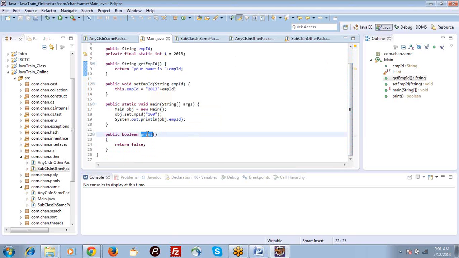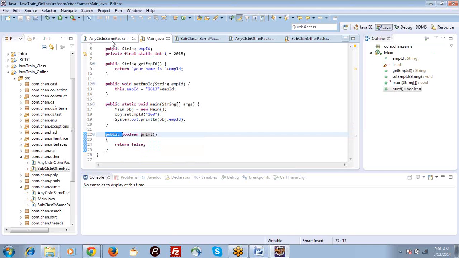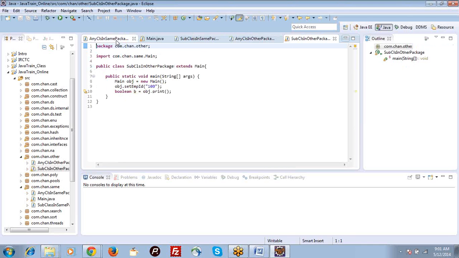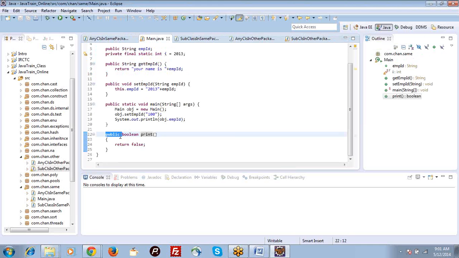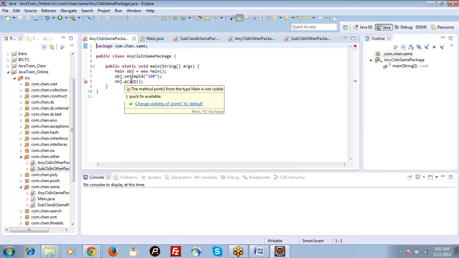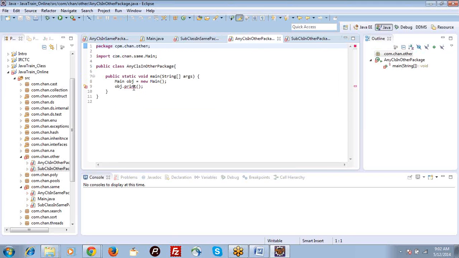Now I have a method named print. I made it public, so all the classes are using it without any error. First we'll start with private. In all classes we are getting an error.